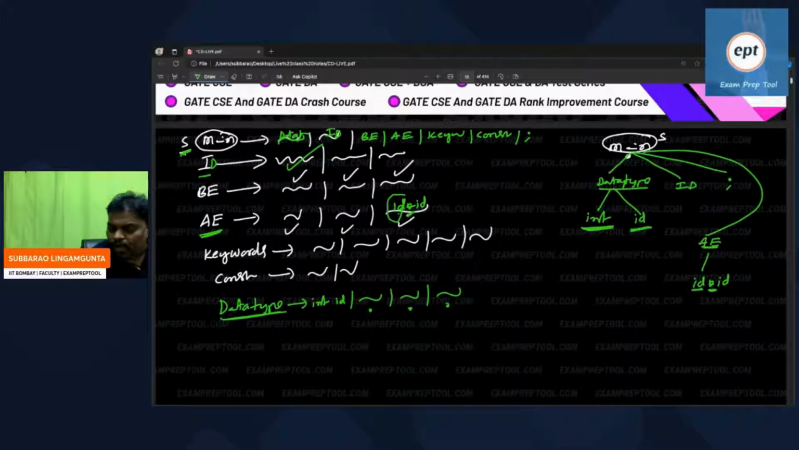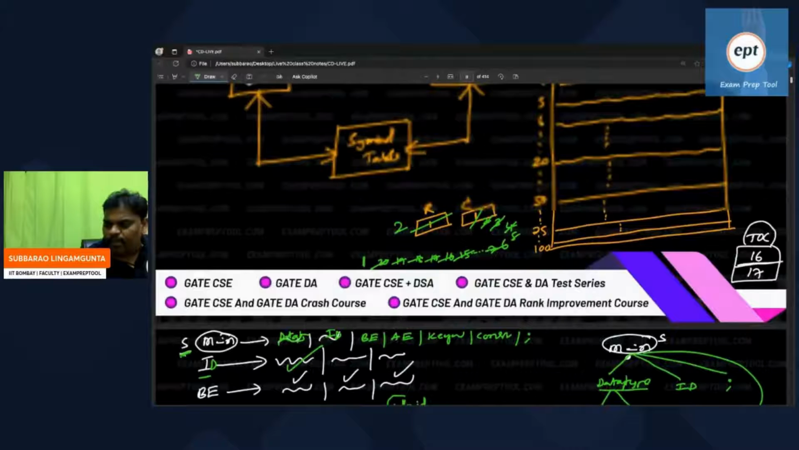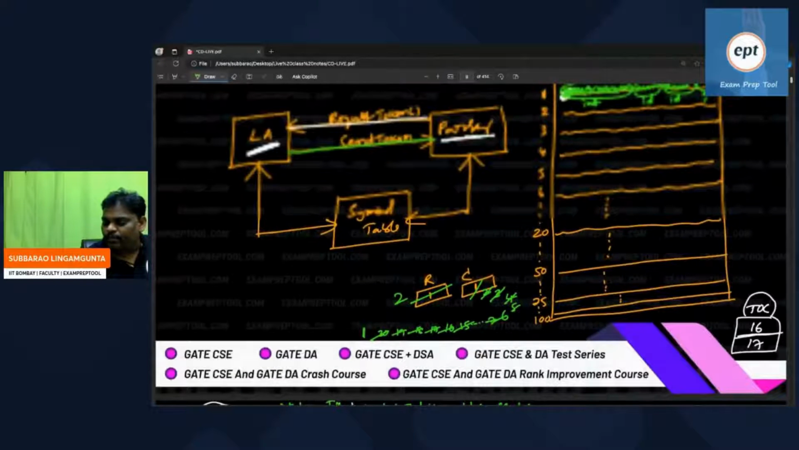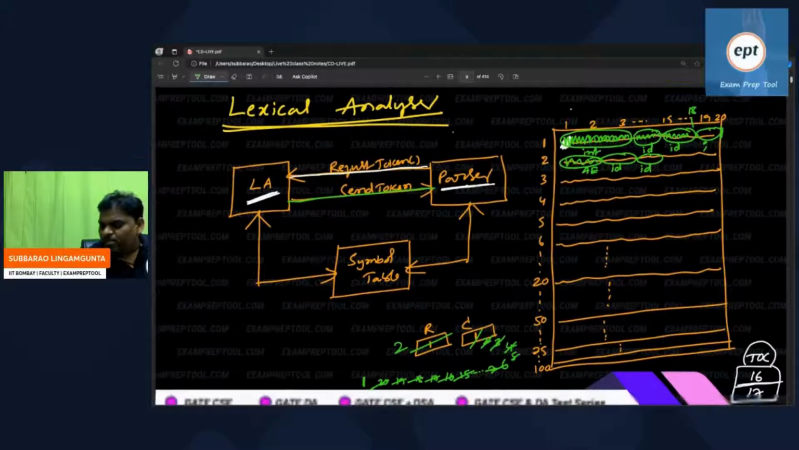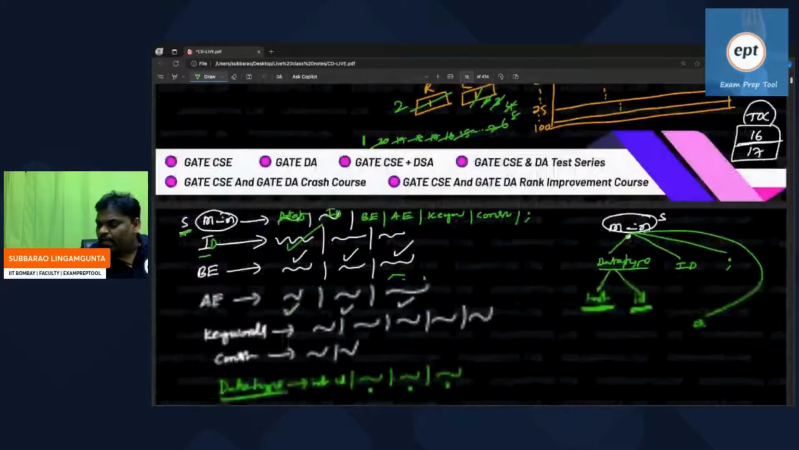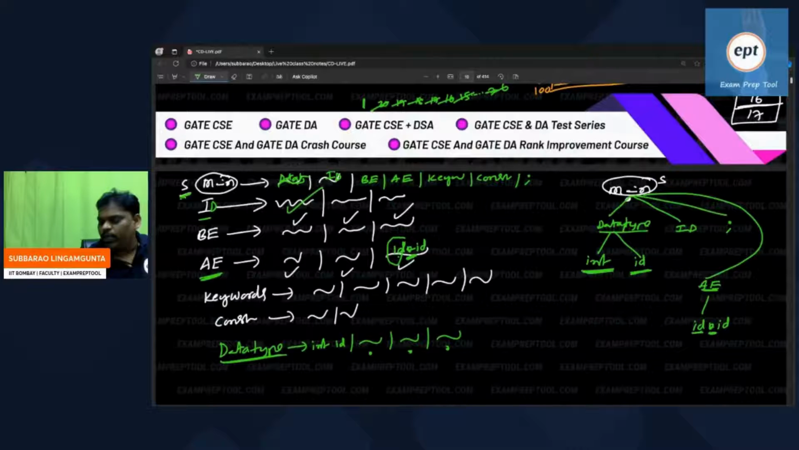According to the grammar rule, the next one should be the star operator. But the lexical analyzer is saying that the next token is ID. As per the rules, after ID, star is required. So the parser is expecting star, the lexical analyzer is giving ID. There is a mismatch going on. It will give an error message, syntax error.